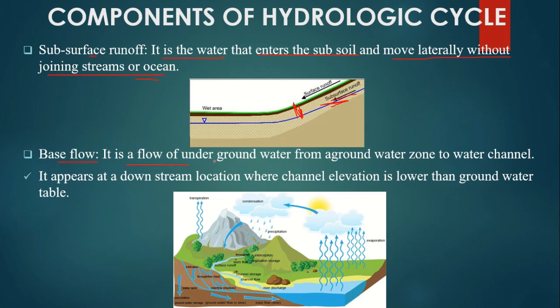It is the flow of underground water from the groundwater zone to a water channel. It appears at a downstream location where channel elevation is lower than the groundwater table. So here the water falls on the ground. It enters through infiltration and is stored as a groundwater table. From the groundwater table, there is an elevation below the groundwater table through which the water enters into the ocean or river. That channel is called a base flow.